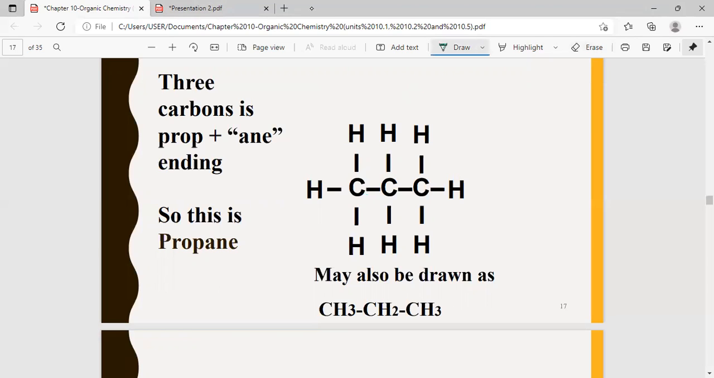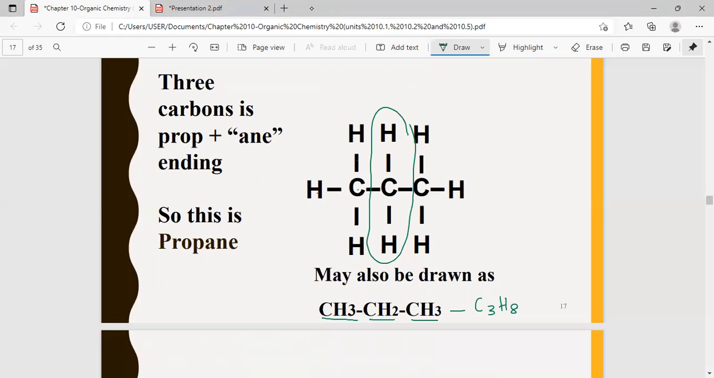Now again, you see the simpler way of writing the formula. Here you have CH3, then CH2, and then CH3. When you add up the atoms, it will go back to C3H8. So if you come across a situation like this, you add the atoms and you will know which compound it is about. Is that clear, students?